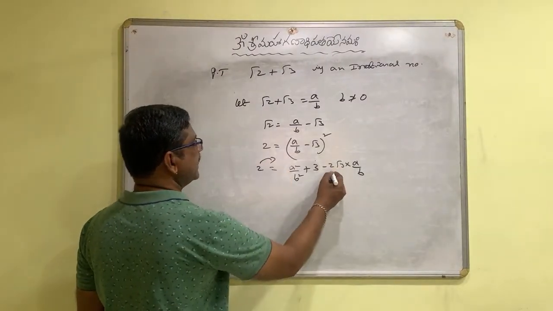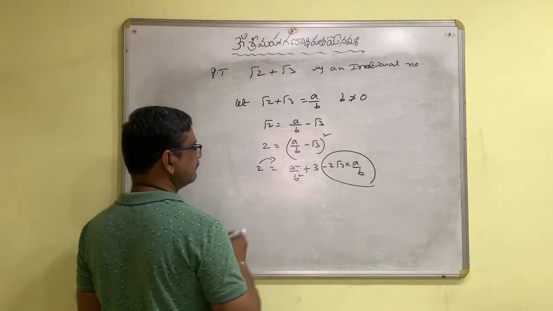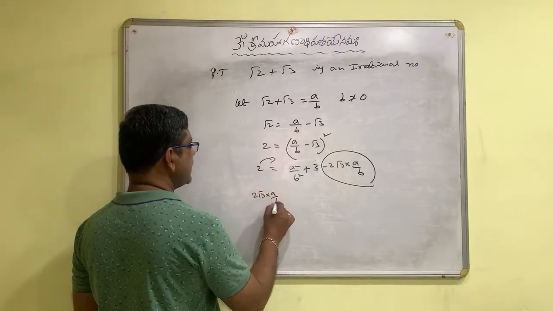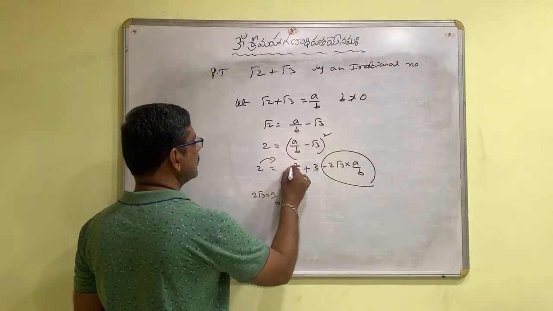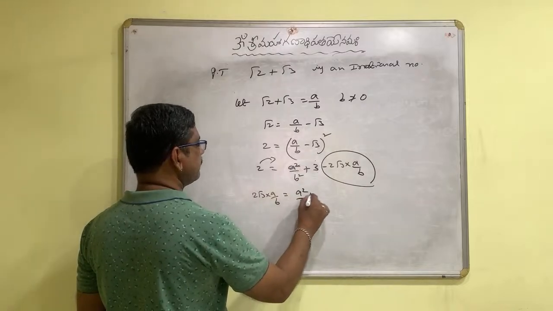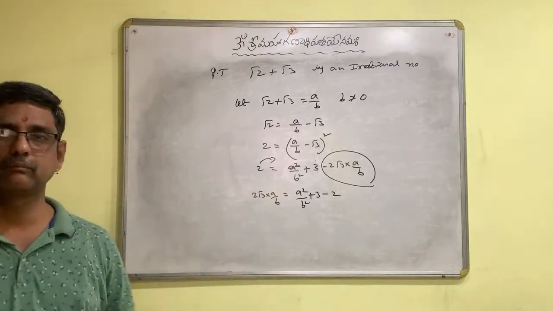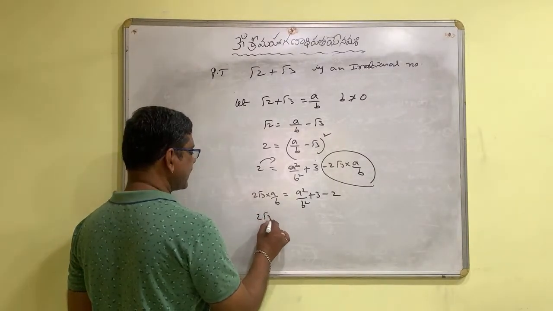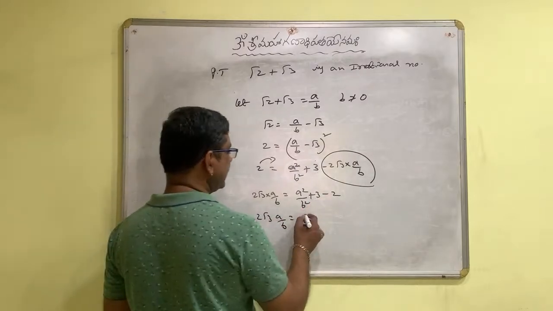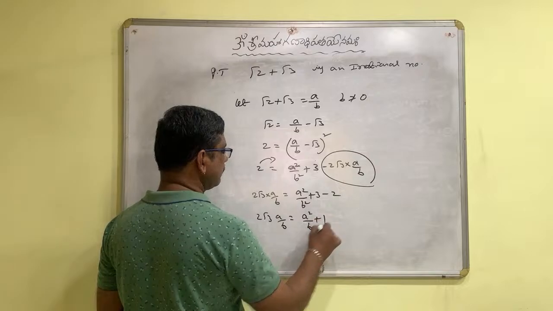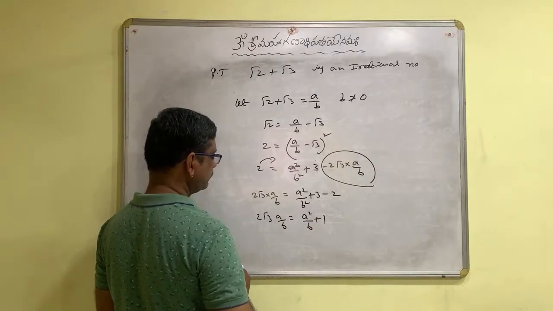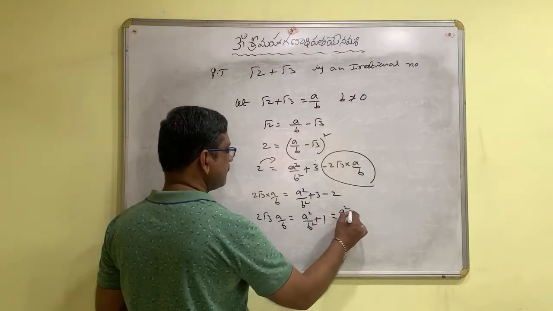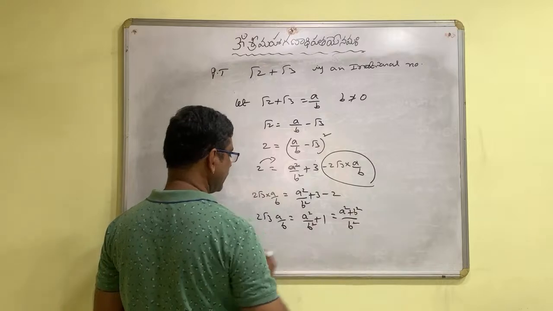Take this 2 to that side and this whole negative number to this side. So 2 root 3 into a by b is equal to a square by b square plus 3 minus 2. Further simplification, we get a square by b square plus 1, that is a square plus b square by b square.